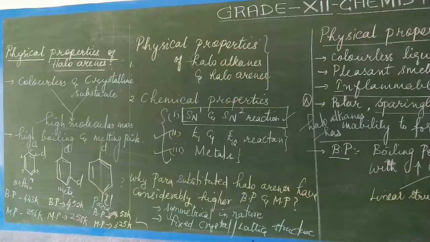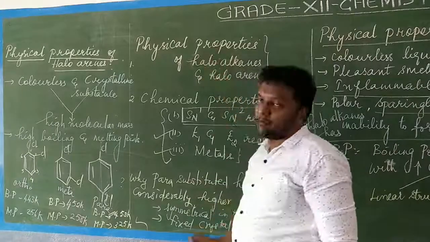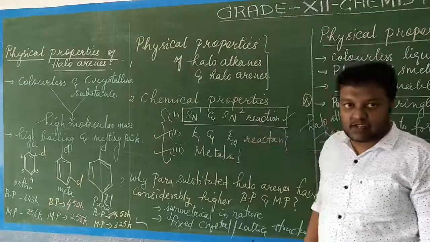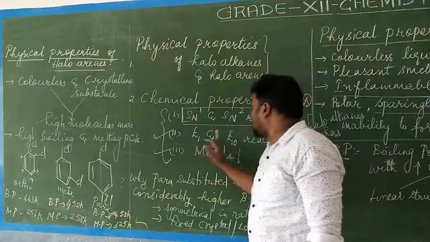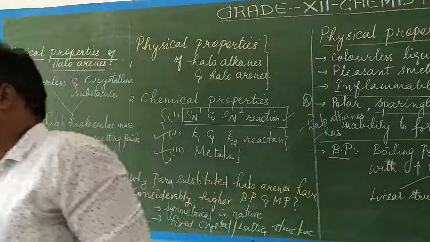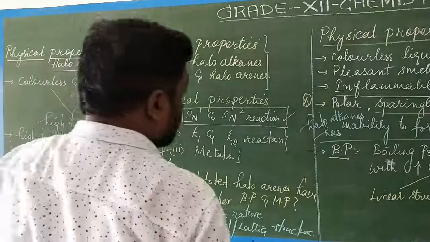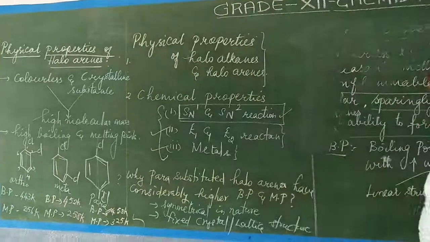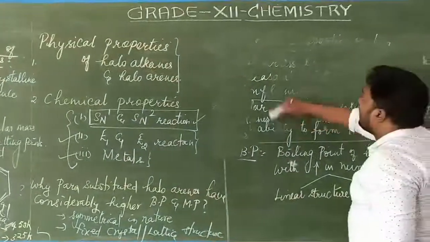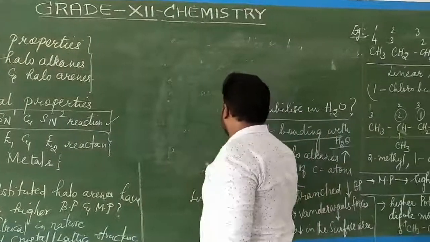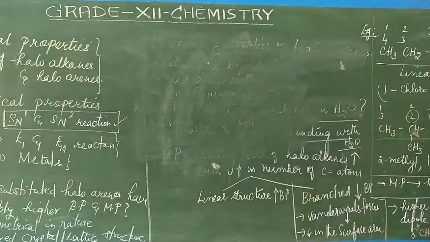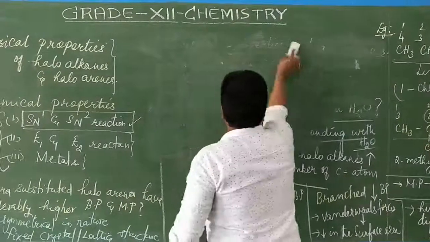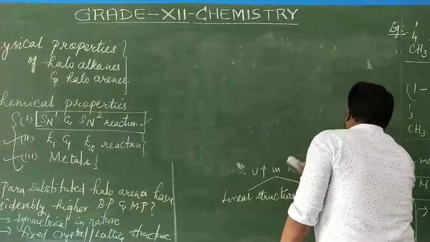Okay, now next. All your physical properties are over. Now we get into the chemical properties. We have already taken the SN1 and SN2 mechanisms, and now we will get into E1 and E2 reactions. So what is SN2? Bimolecular nucleophilic substitution reaction. Bimolecular because the rate of the chemical reaction depends on the concentration of the reactant as well as the nucleophile. Similarly here also we are going to see that.